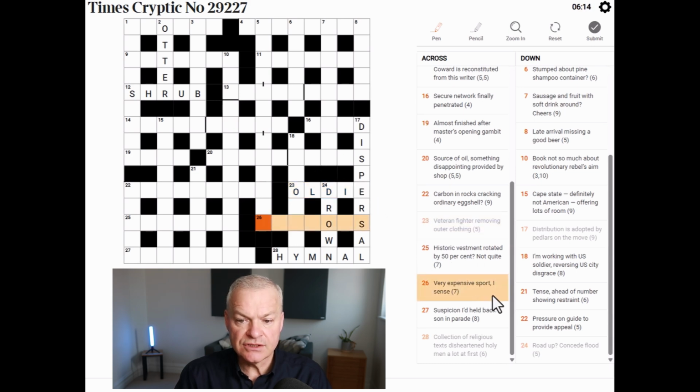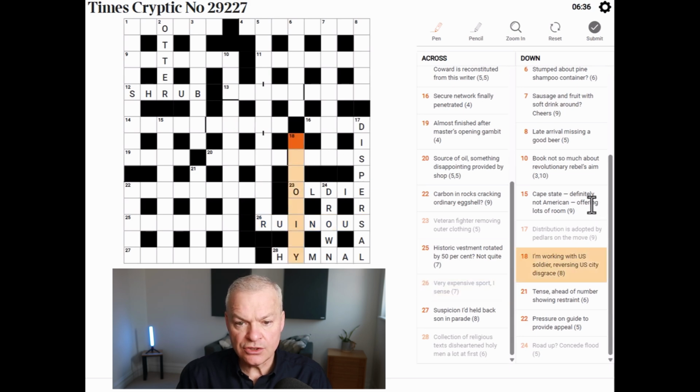Very expensive sport, I sense. Yeah, this is ruinous. So ruinous means or can mean very expensive. Sport is RU, short for rugby union. I is I, and sense is nous, as in common sense.